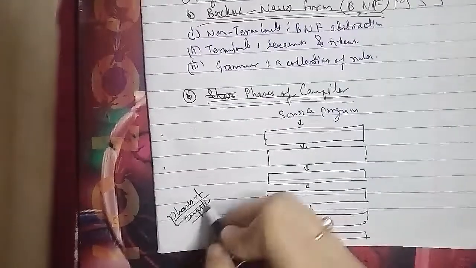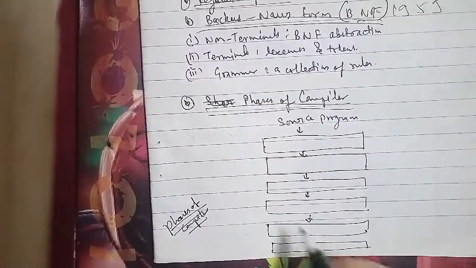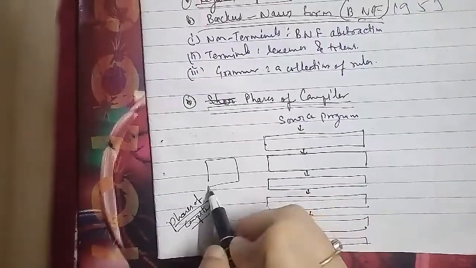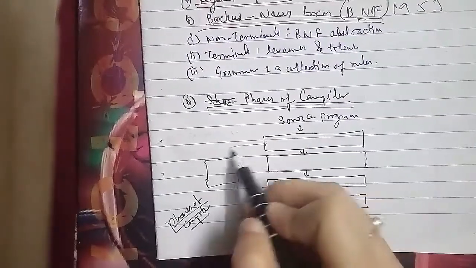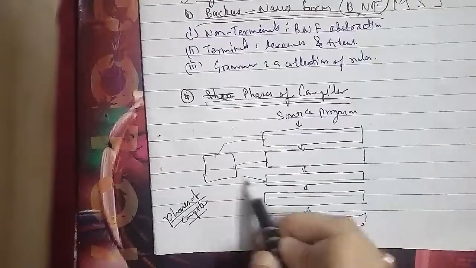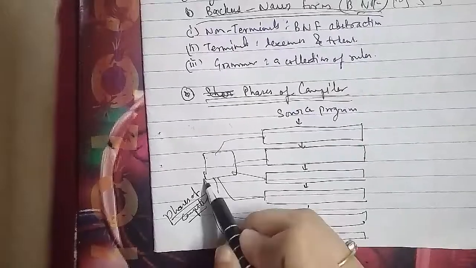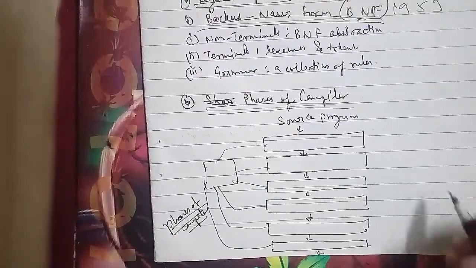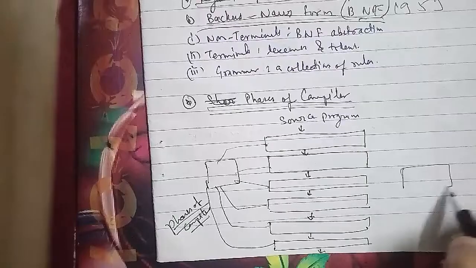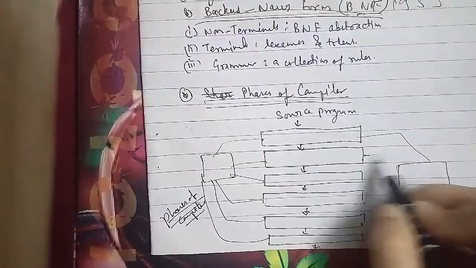Let's go ahead with another one, that is your phase 2, which is your syntax analyzer. The syntax analyzer phase is also known as the parsing phase. It takes the tokens as input from the lexical analyzer phase. The syntax analyzer groups tokens together into a syntactic structure, and the output of this phase is a parse tree.